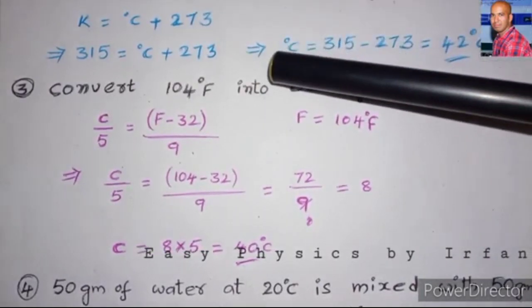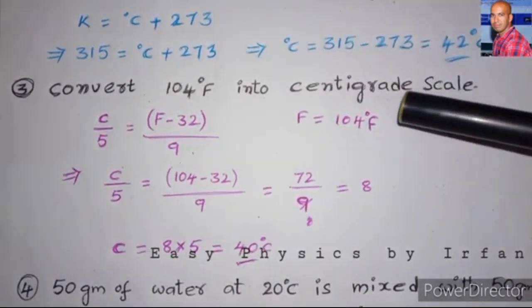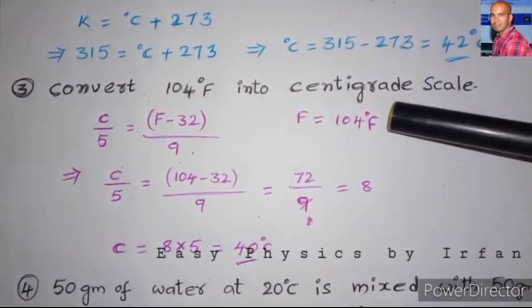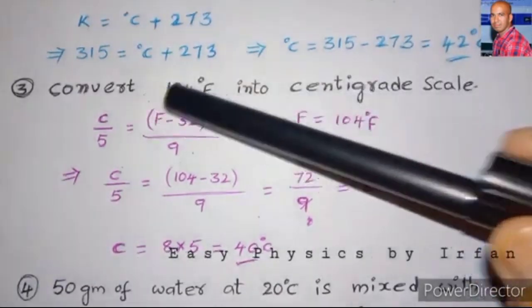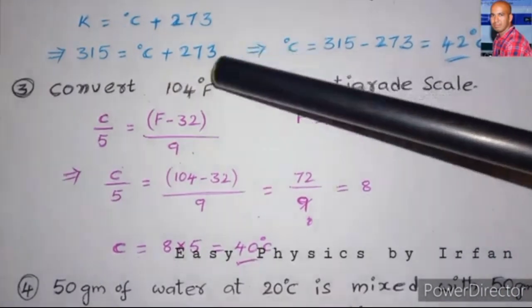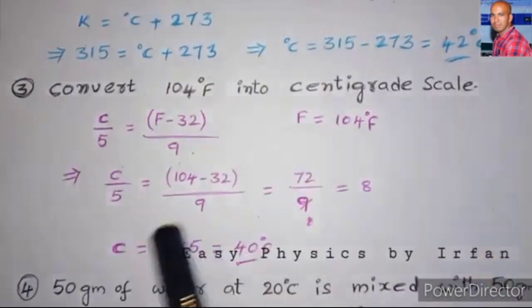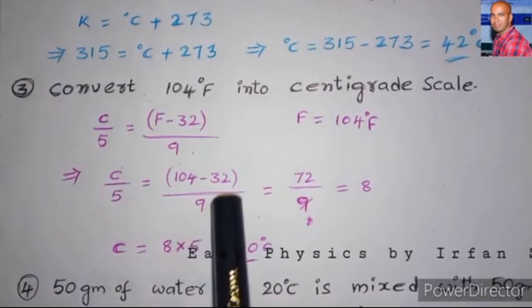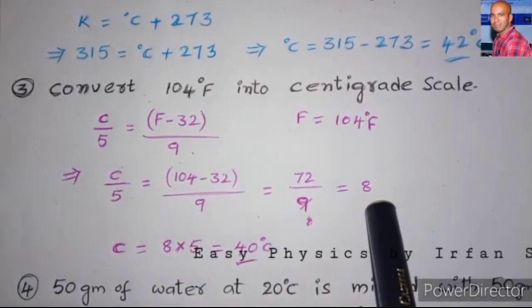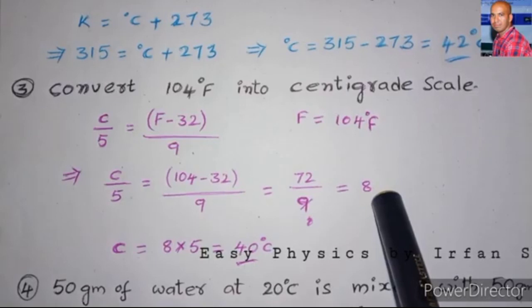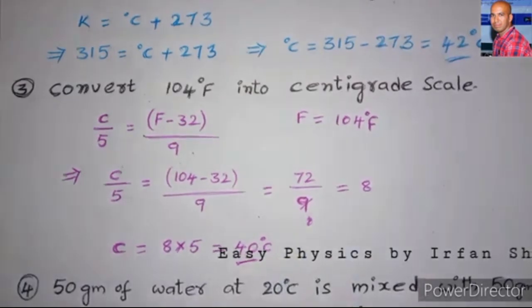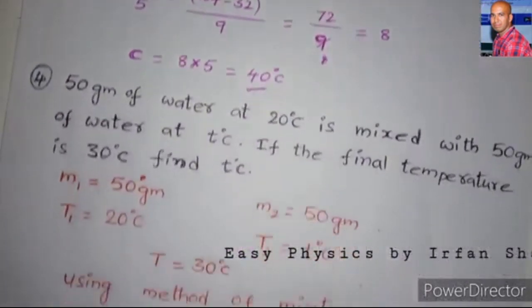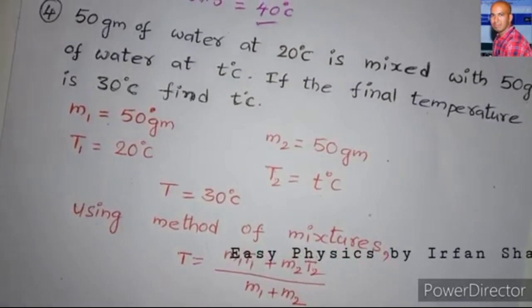In our problem, the temperature is given in the Fahrenheit scale. We need to convert this into the centigrade scale. So instead of F, substitute the value of 104 degrees Fahrenheit, and by simplifying this, we get C by 5 equals 8. Then C equals 40 degrees centigrade. Next, move to the fourth problem. So here is the problem.